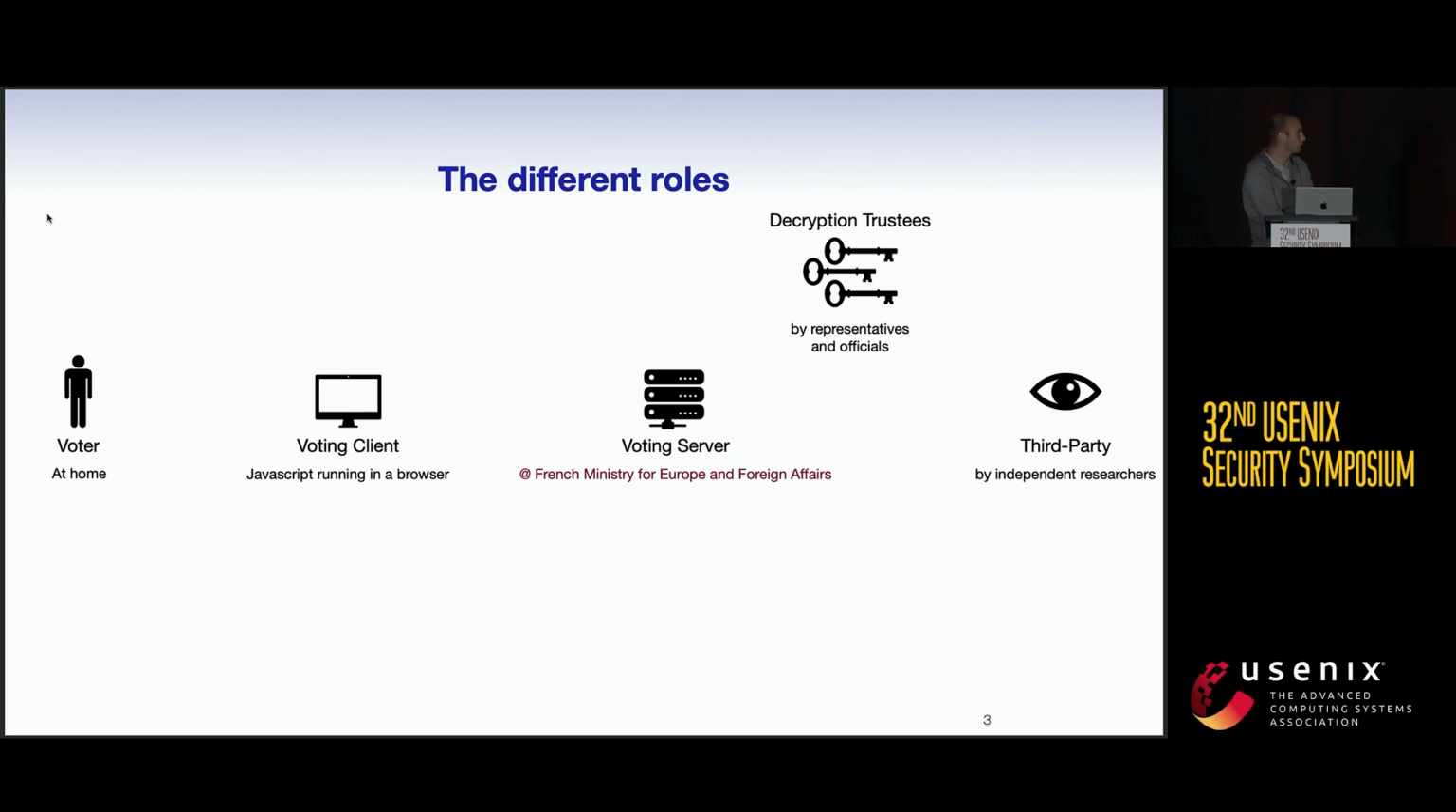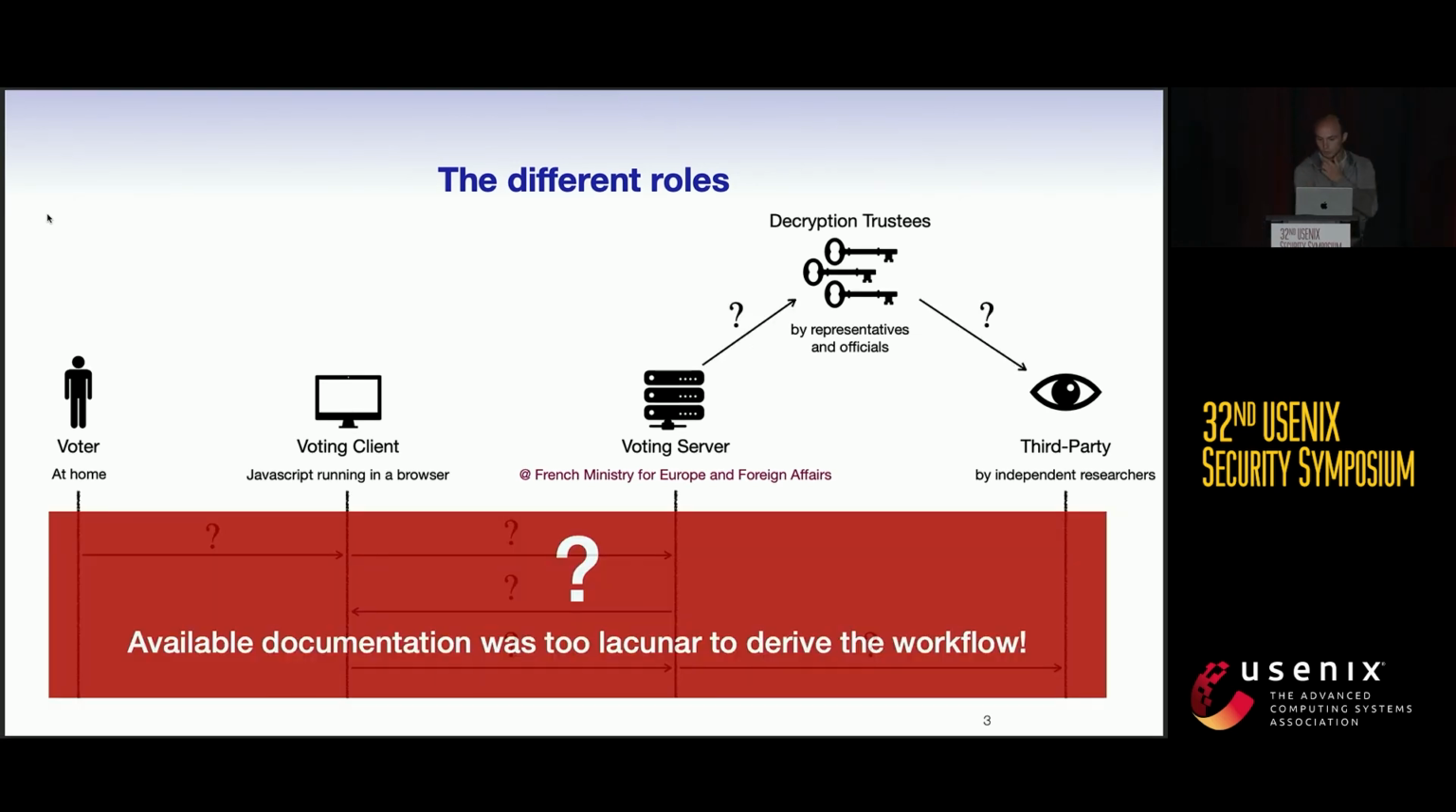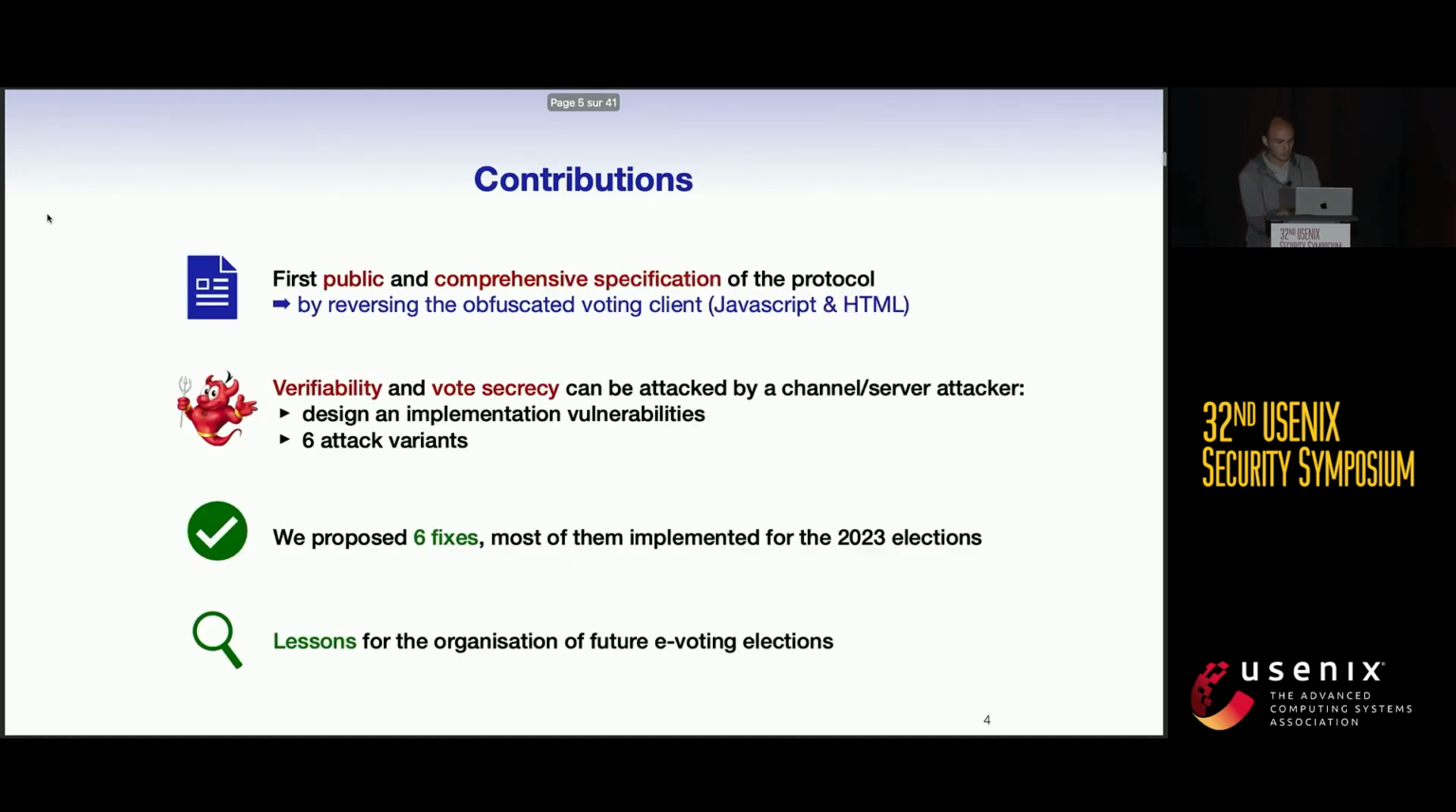So this is good. We have the different roles, and then to conduct the security analysis, we need to know how the protocol runs. What is its workflow? But unfortunately, all the public documentation was too lacunary to do this. So this leads to the first contribution we had: reversing the JavaScript voting client to be able to obtain a comprehensive specification of the system.